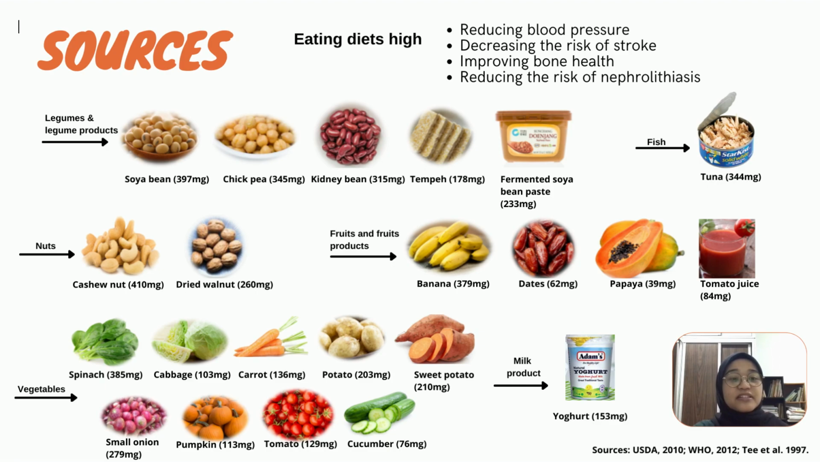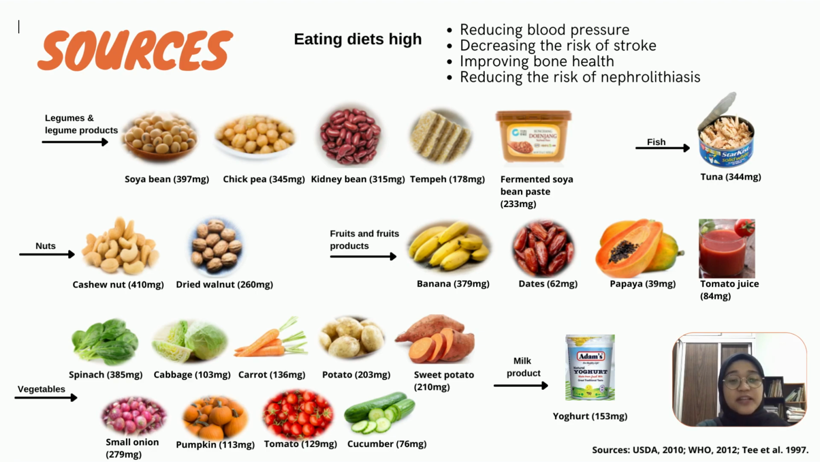There are several food groups that have been recommended. Firstly, from legumes and legume products, there are soya bean 397 milligrams, chickpea 345 milligrams, kidney bean, tempeh, and fermented soya bean paste. Secondly, from fish, only tuna, that is 344 milligrams. Next, from nuts, there are cashew nut 410 milligrams and dried walnut.